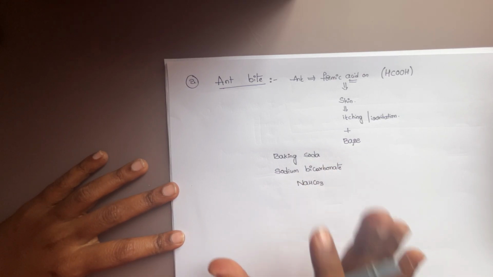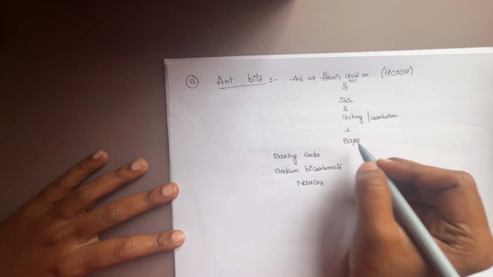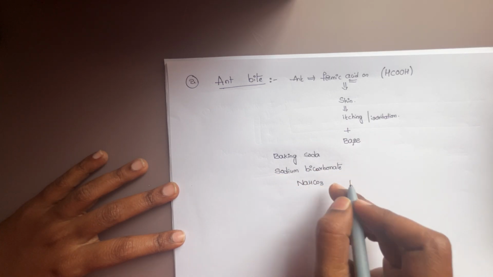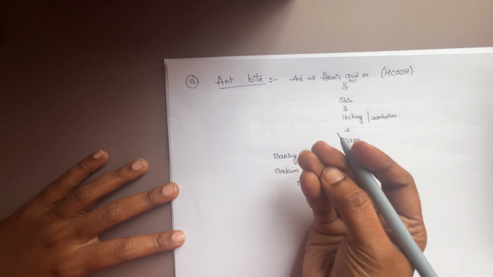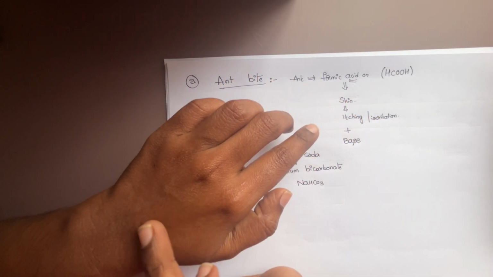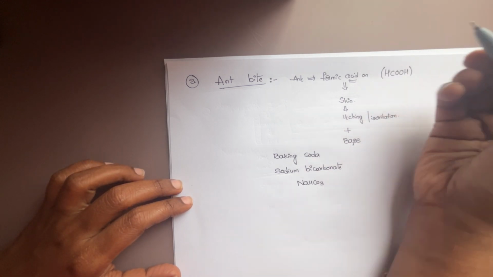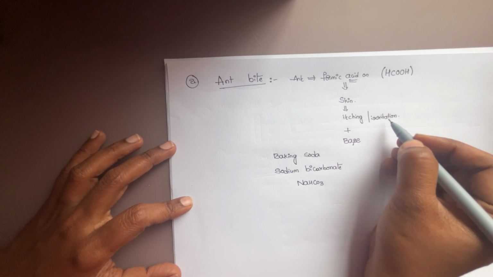Likewise, from this video I am covering many bits. So take baking soda in powder form, add water, make it into a paste and rub it on the skin. This base nullifies the effect of acid, thereby we get relief from the itching or irritation.